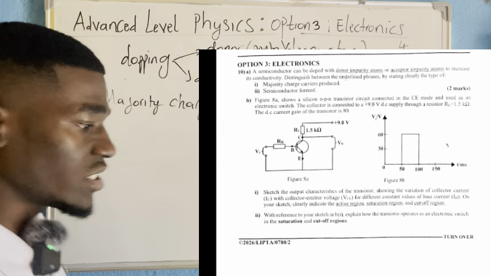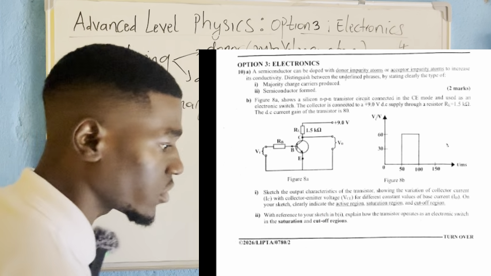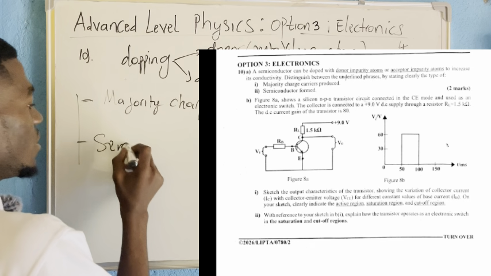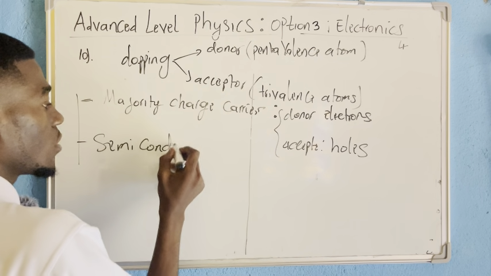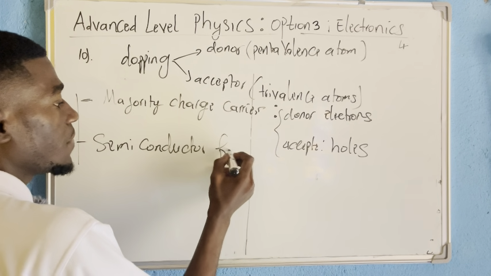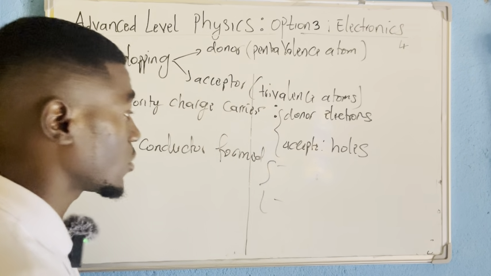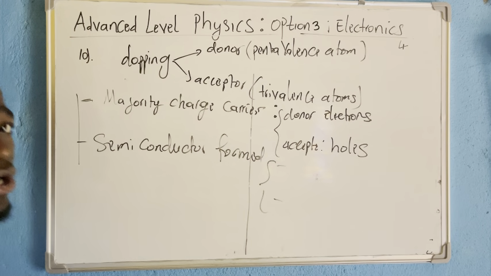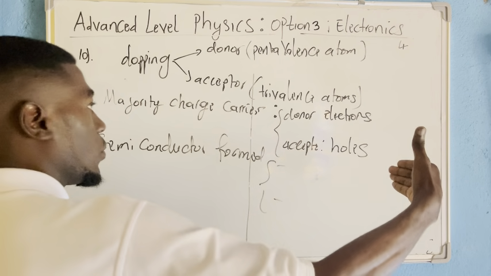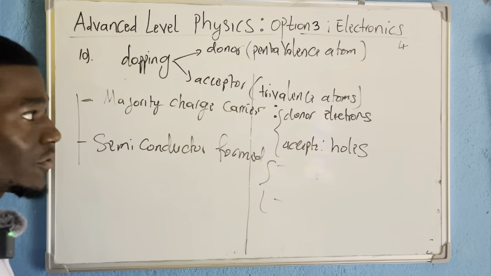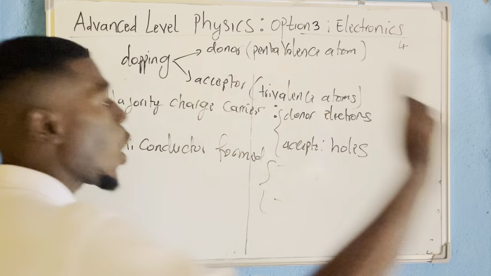Now, if I want to distinguish in terms of semiconductor form, when I dope a pure semiconductor with a donor atom, I'll have more electrons than holes.